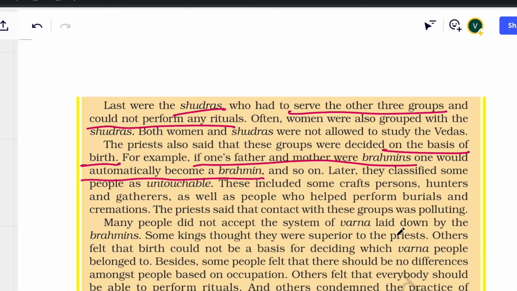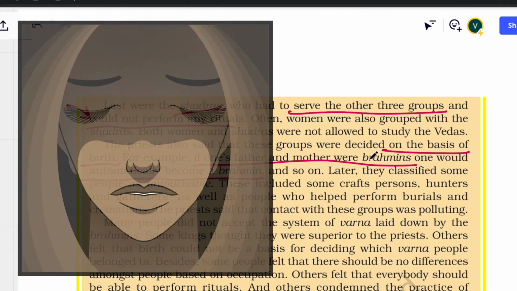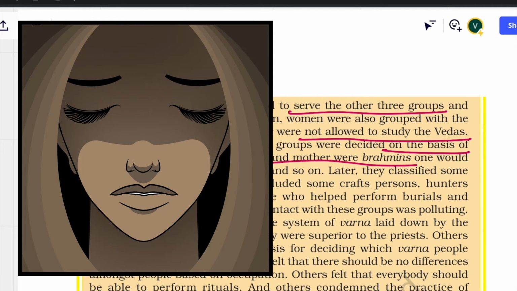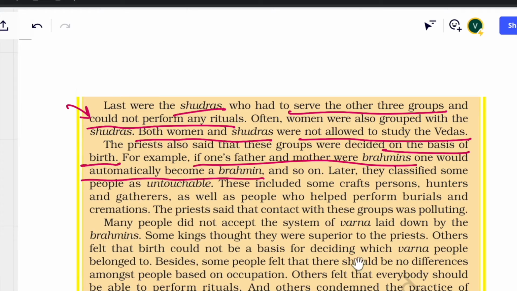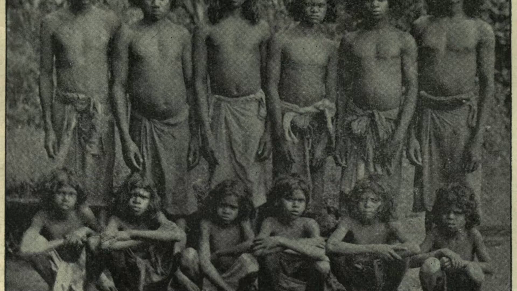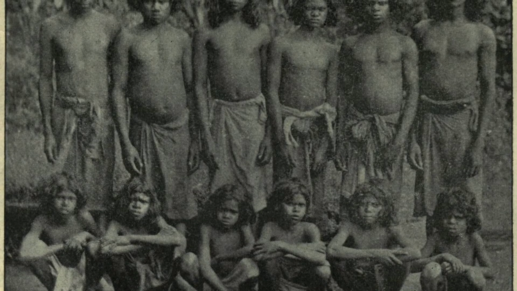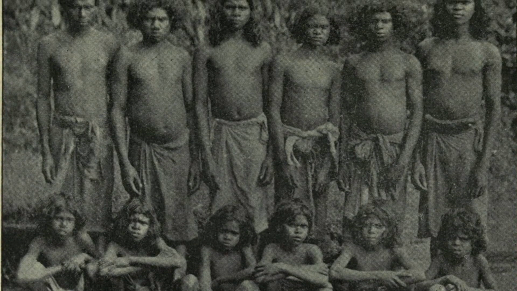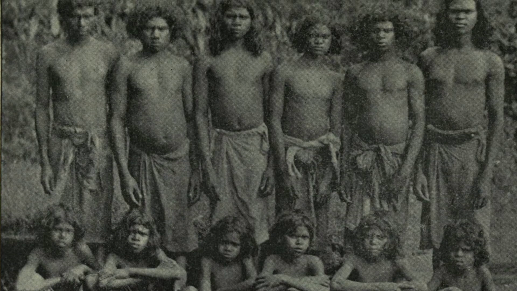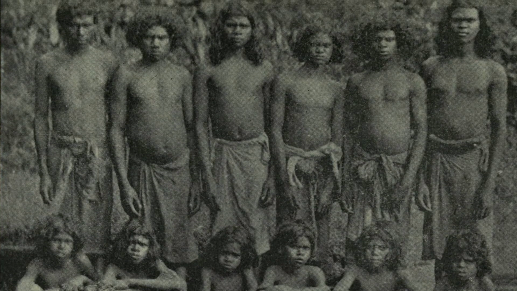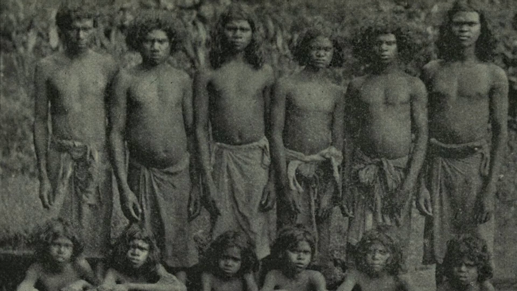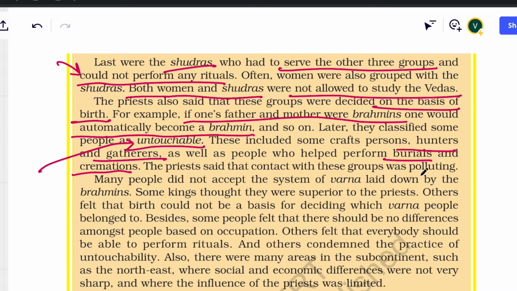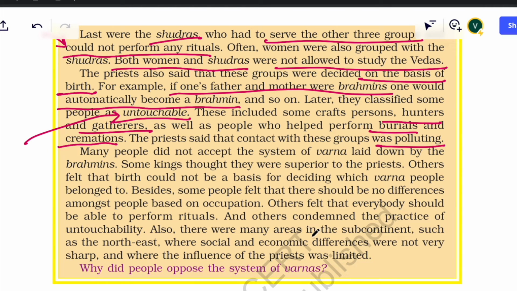Shudras were not even allowed to perform rituals and study Vedas. Women were also denied these rights. And later, priests even classified another group called untouchables, who were added to Shudras. These so-called untouchables were either hunter-gatherers or people who performed burials and cremations, and that is why they were said to be polluted. But the society as a whole was frustrated.